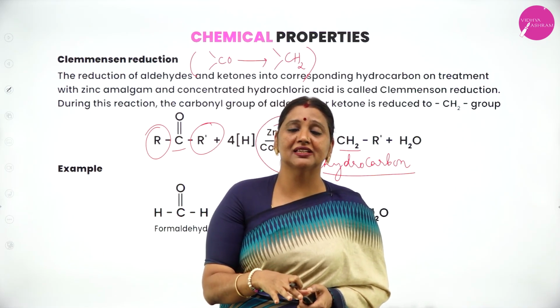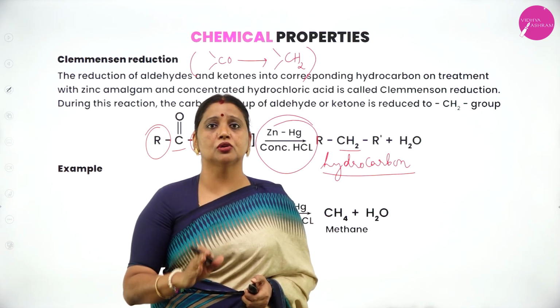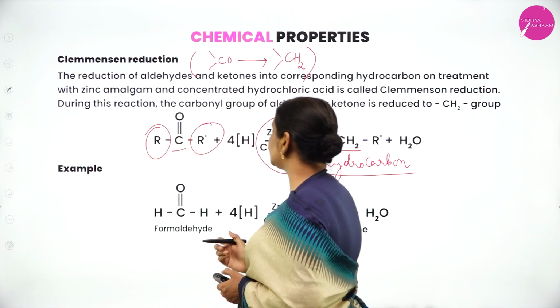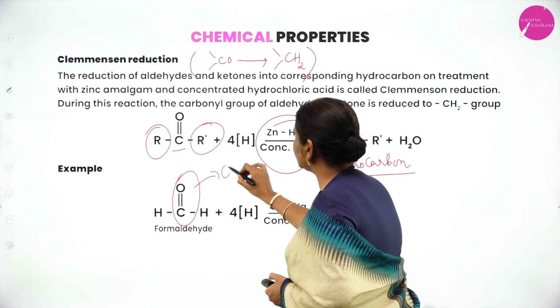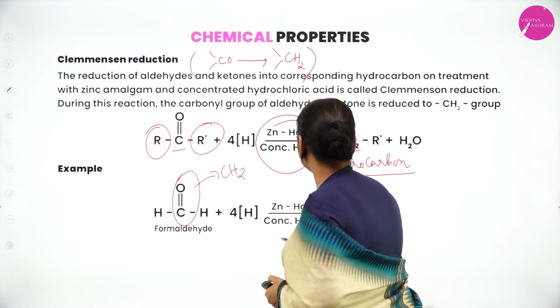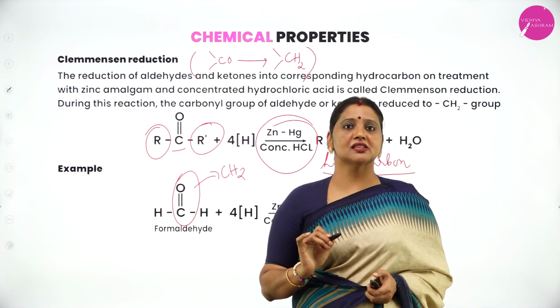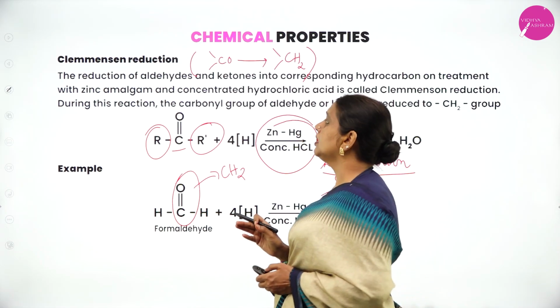What's the mechanism in case of Clemmensen reduction? Here, don't touch whether it is an alkyl group or aryl group. Only convert the CO group into CH2. For example, CO is converted into CH2, and CH2 takes two hydrogens and forms CH4. What's the final product during Clemmensen reduction? The final product during Clemmensen reduction is a hydrocarbon.